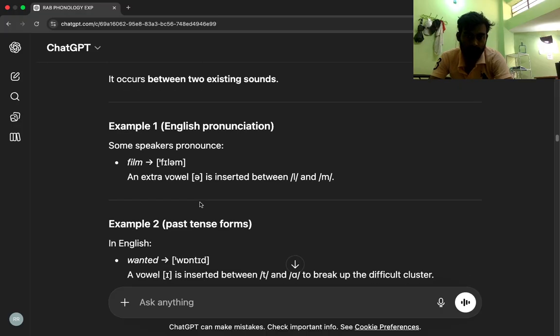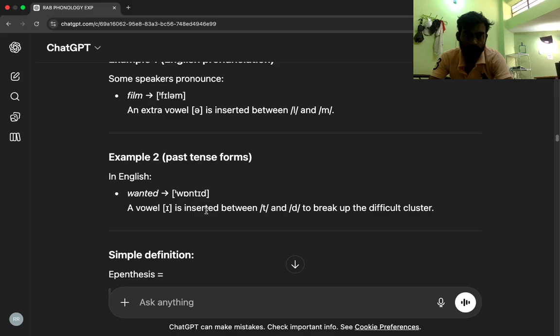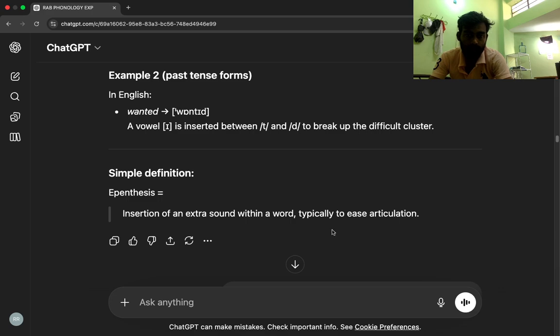Example 2, past tense forms. In English, wanted is pronounced wanted, with a vowel inserted between t and d to break up the difficult cluster. Simple definition: epenthesis equals insertion of an extra sound within a word, typically to ease articulation.